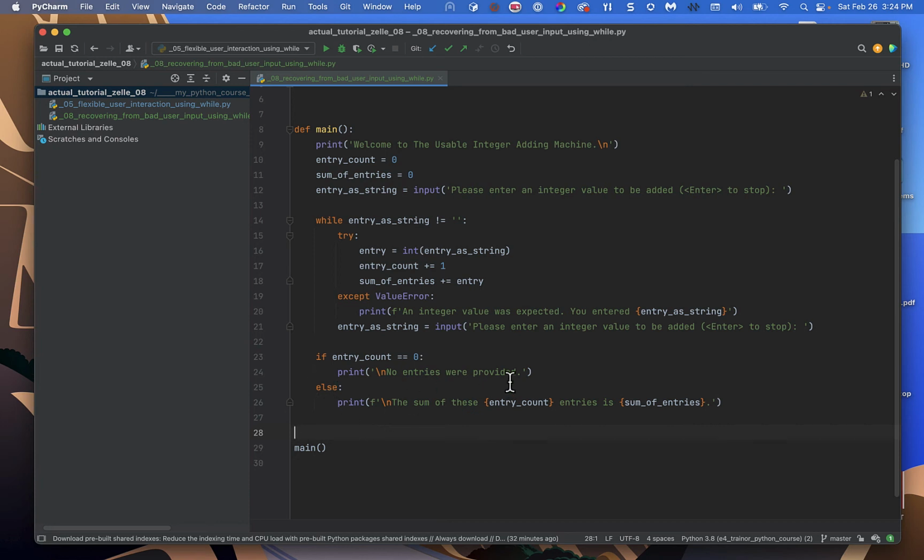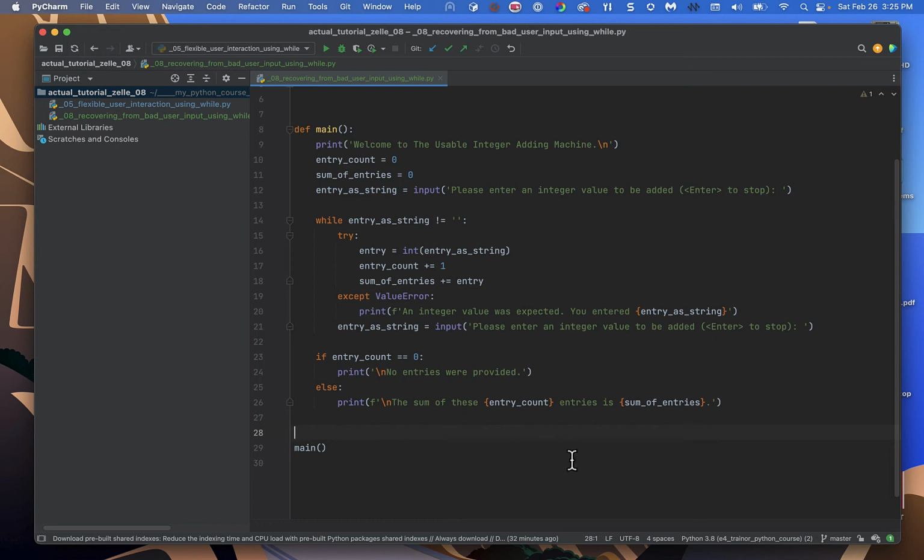Else, we're going to print pretty output that says the sum of these however many entries is the sum of the entries. And again, because this is an integer adding machine, we can put a period at the end because it's not going to get confused with a decimal point. And even if it is confused with a decimal point, it's going to be interpreted correctly.